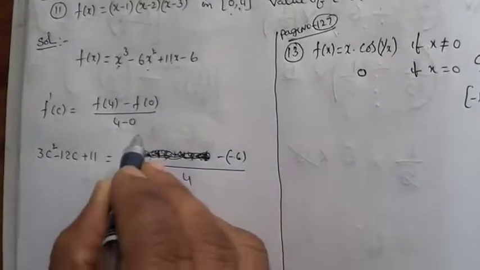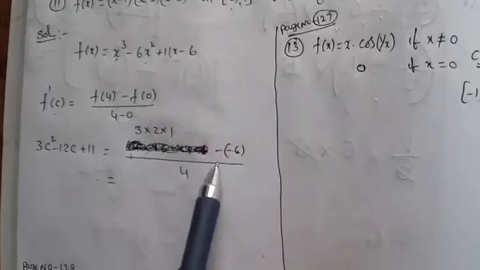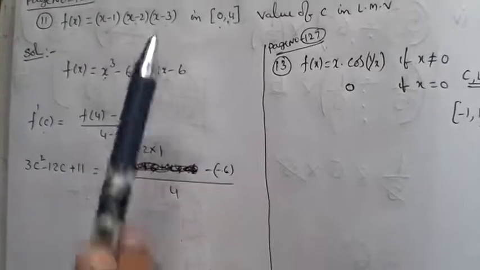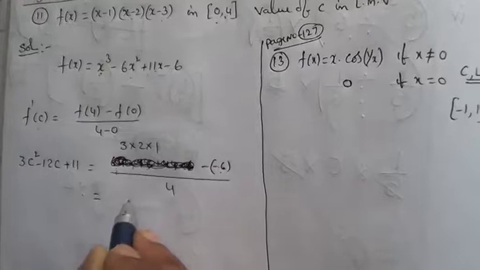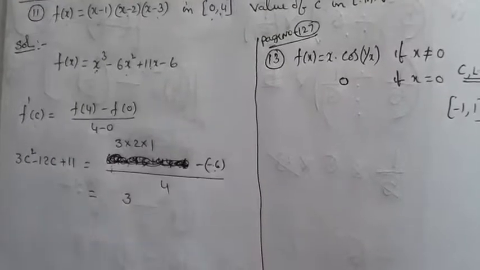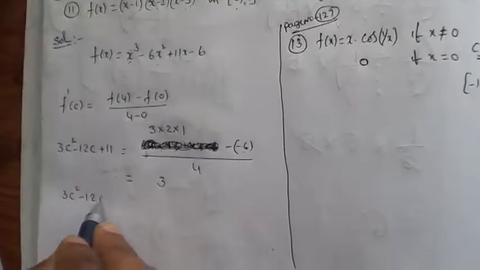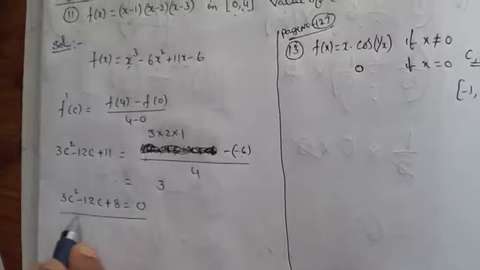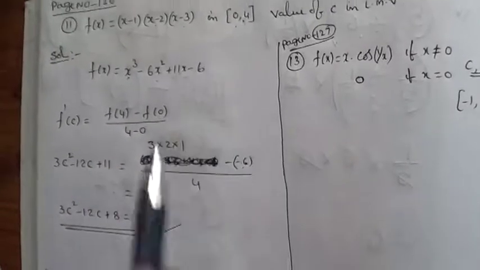f of 4 is equal to 3 into 2 into 1, minus f of 0, which is minus 1 into minus 2 into minus 3. That's why you will get minus 6. So 3, 6, 12 by 4 we are getting 3. Okay. So therefore we got 3c square minus 12c plus 8 is equal to 0. So from this you can find out the value of c which is present in this interval.